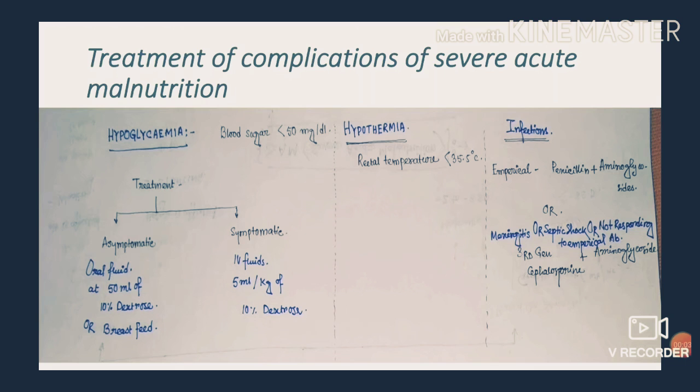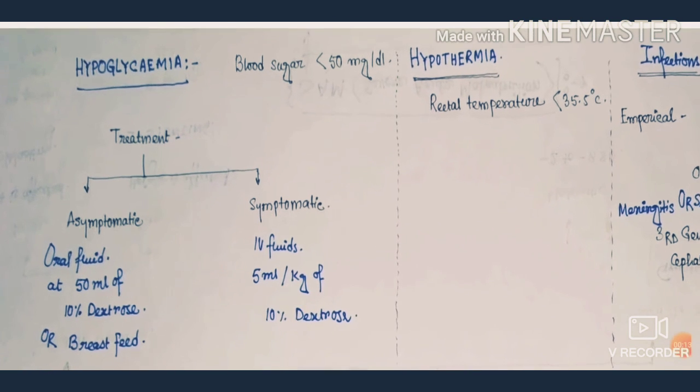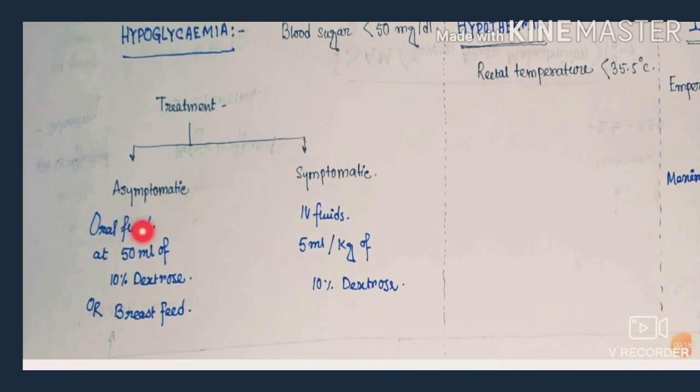Now, let's see about the treatment of hypoglycemia. In asymptomatic patients, those who can take food orally, we should give oral fluid, 50 ml of 10% dextrose, or we should give breastfeed to those patients.